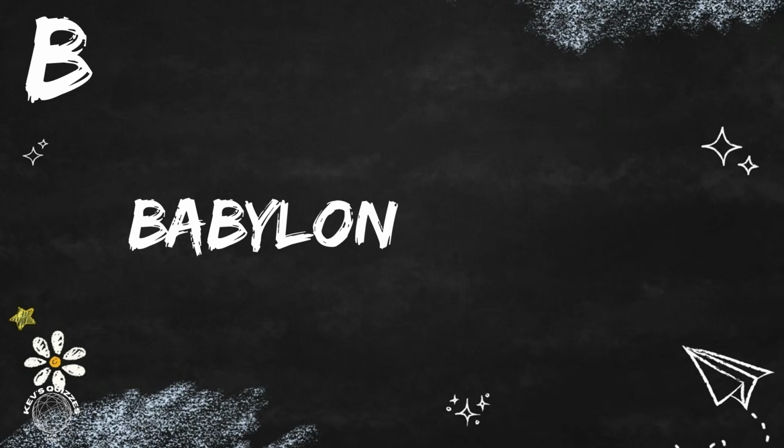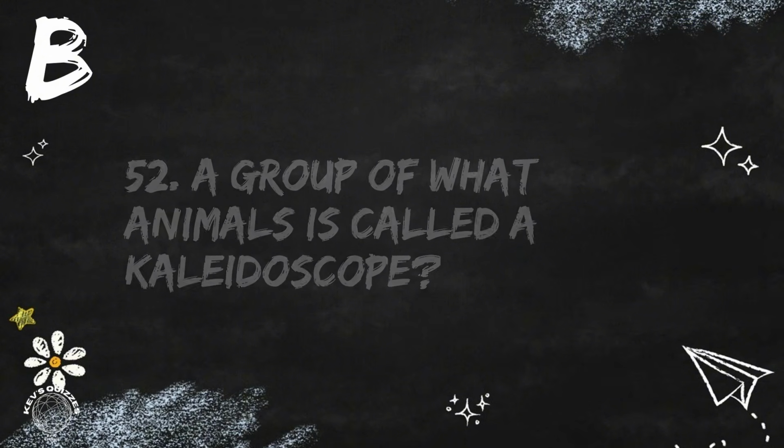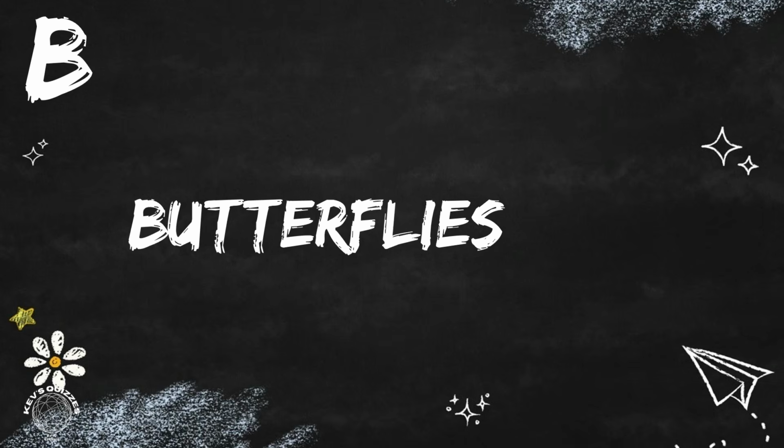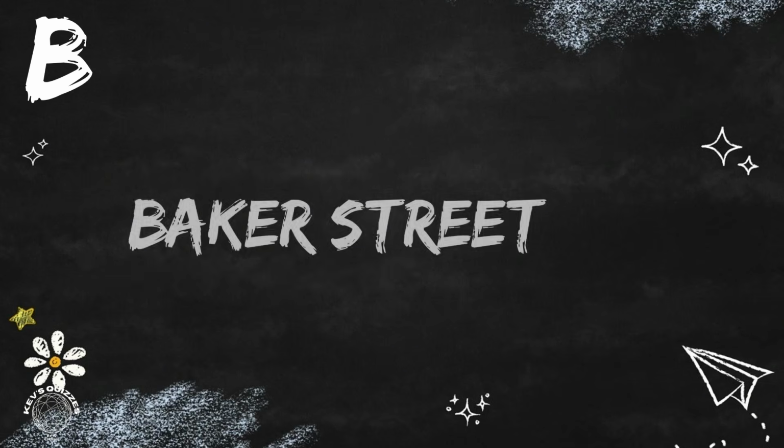That's Babylon. Question 52. A group of what animals is called a kaleidoscope? A group of butterflies. Question 53. Sherlock Holmes lived at 221B on which street? Baker Street, London.